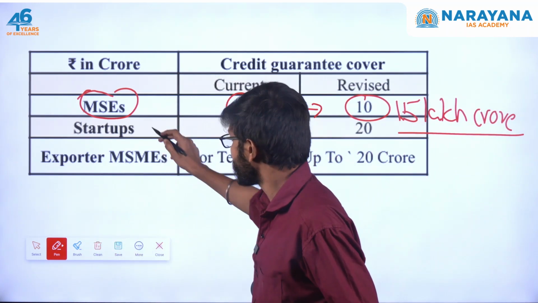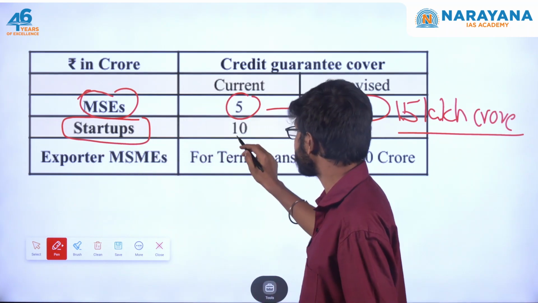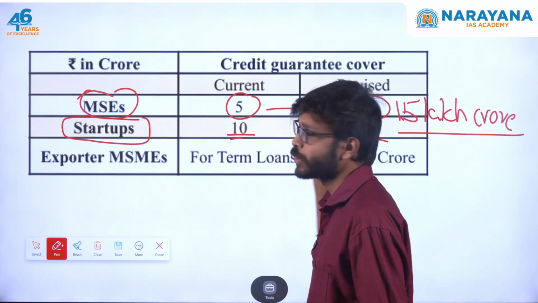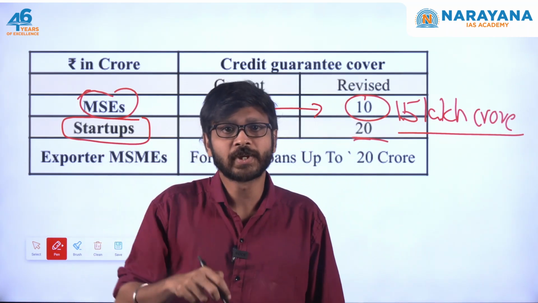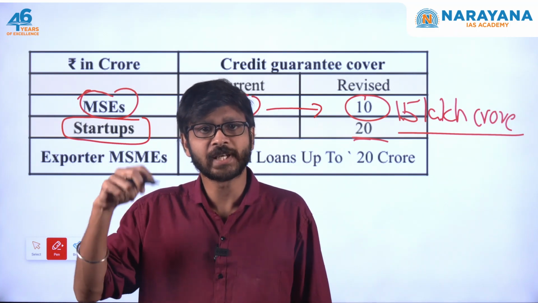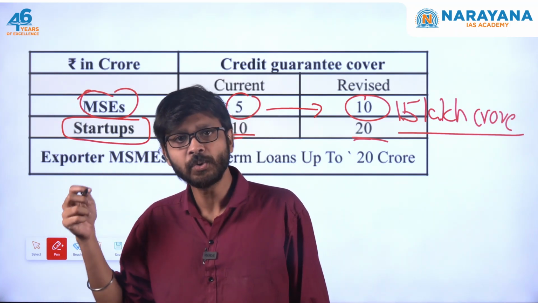And for startups also they have revised it from the current 10 crore. The credit cover has been increased to 20 crore.